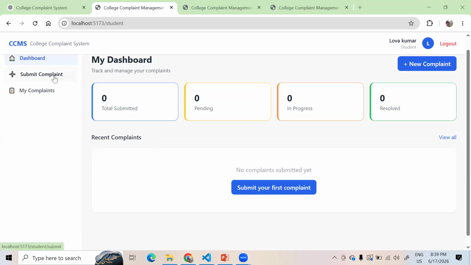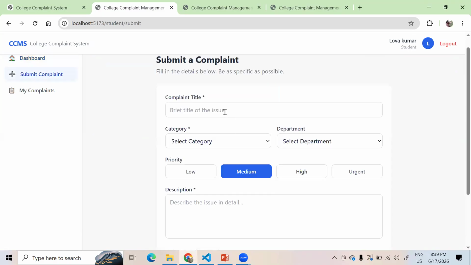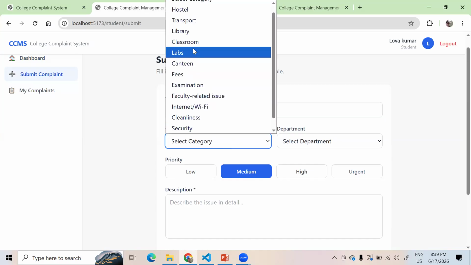So let's say I want to create a new complaint. I have some issue with the transport system. Let's say the hostel management system. In the hostel, the food is not good. So I have created this complaint, right? I'm selecting the category. Obviously it is related to the canteen, right?